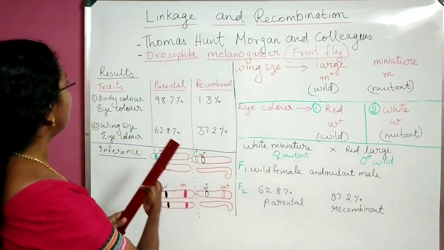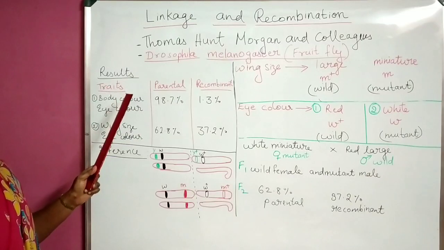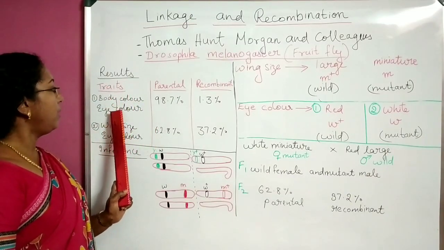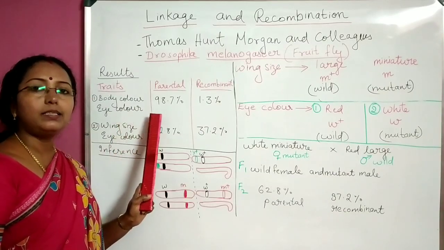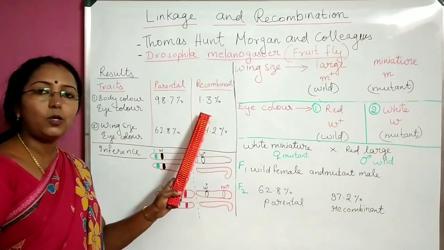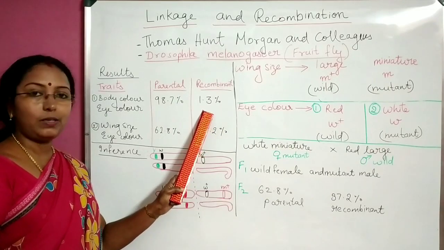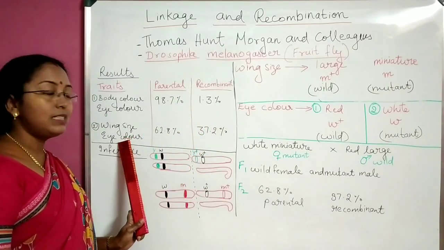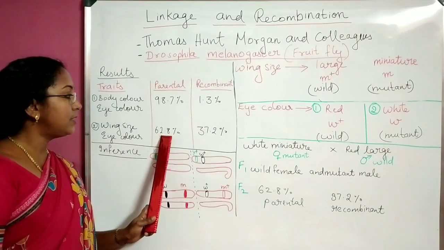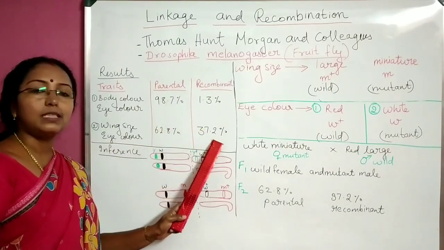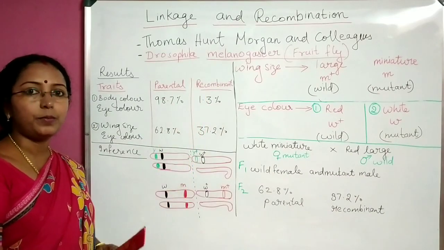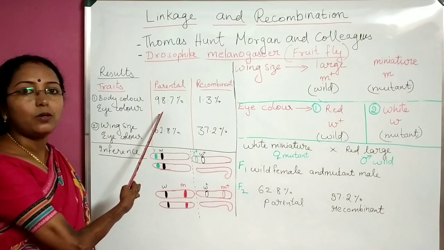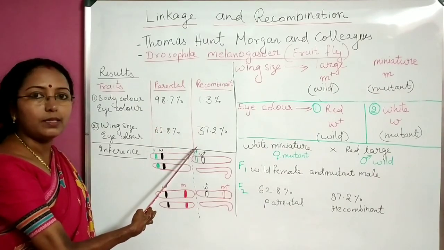Here it is. The results. Traits for the first cross: body color, eye color. Parental type was 98.7, recombinant type 1.37%. Now, when you look the next one, wing size and eye color, 62.8% parental, 37.2% recombinant. Here, of course, parental type is always more than recombinant type.